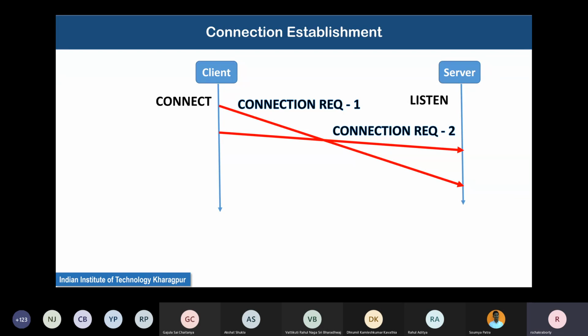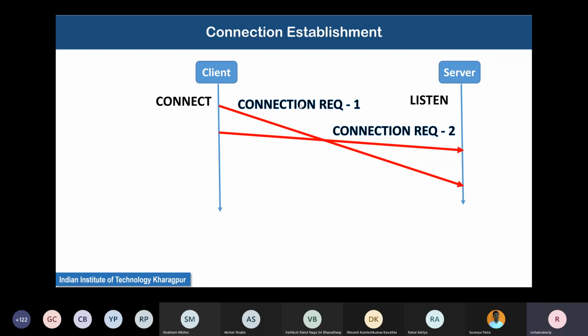First of all, can any of you tell me that after sending a connection request, how does a client know that the server has successfully received the connection request? Anybody? Waits for the ACK to come. Yeah, so it waits for the acknowledgement, right?